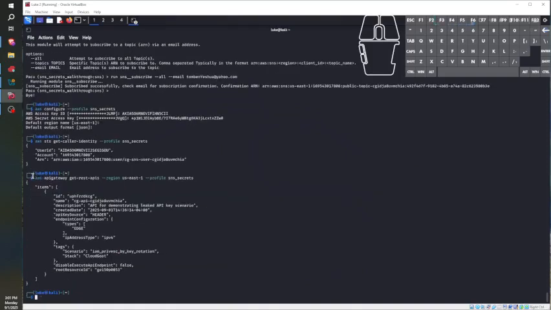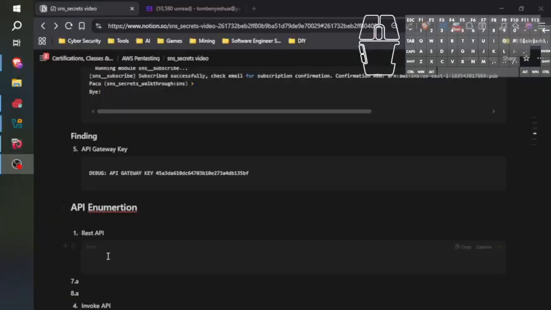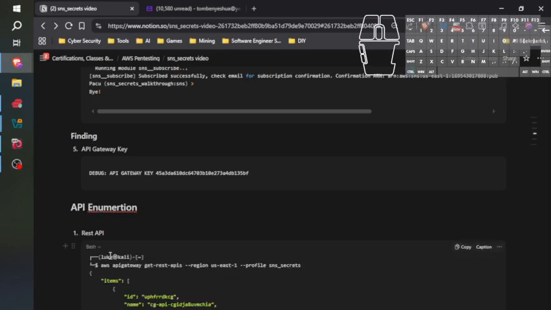There we go. I'm going to drop that in our notes. Okay, under API enumeration, REST API, bam, there it is. And this is what we're looking for right here. Here's the API ID. We need that for our command.